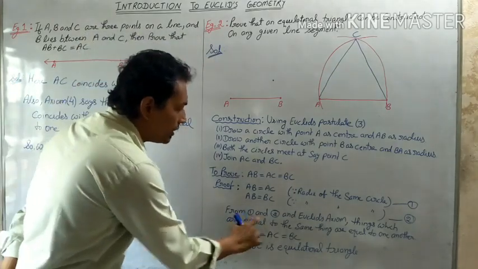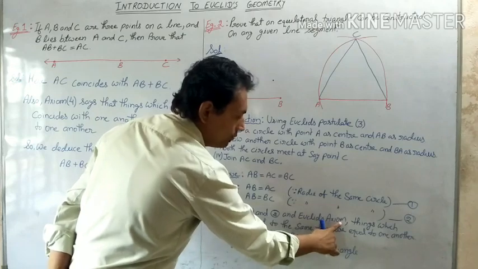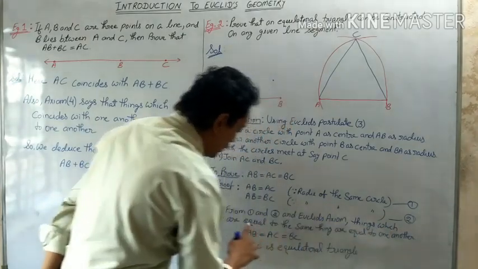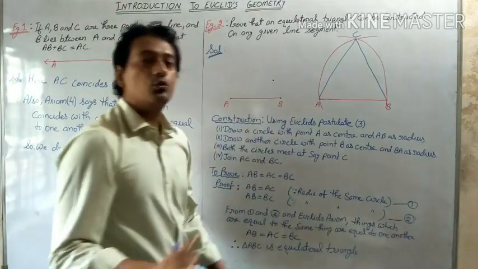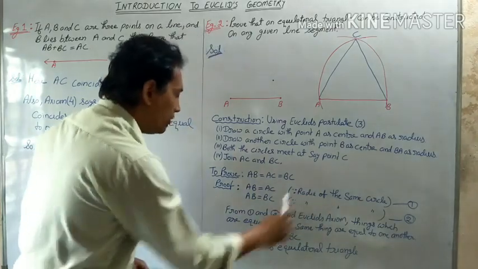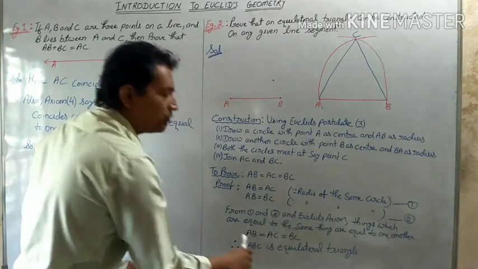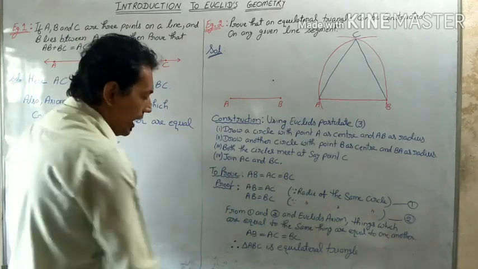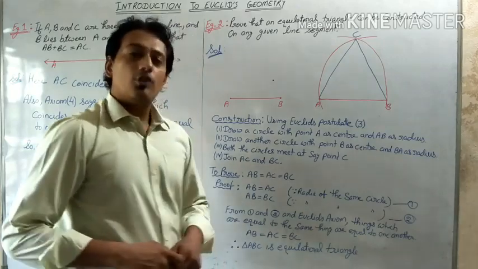So from results 1 and 2 and Euclid's axiom, which says things which are equal to the same thing are equal to one another, we deduce AB is equal to AC is equal to BC. That means we have proven all the three sides equal, and therefore we can say that triangle ABC is an equilateral triangle.